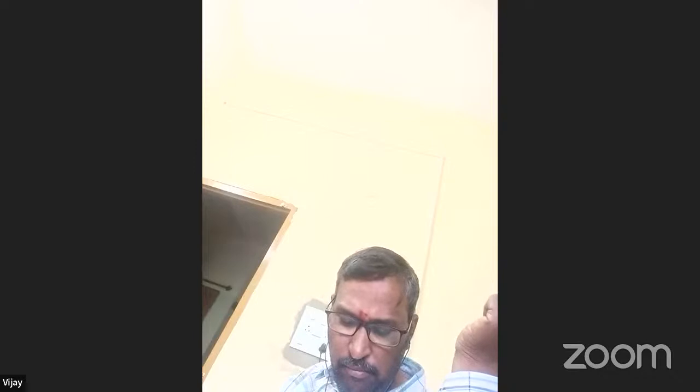What is the Cauchy sequence here? xn will be a sequence in the metric space X. Given epsilon greater than 0, there exists a positive integer N such that for n, m greater than N, d(xm, xn) is less than epsilon. Then the sequence xn is called a Cauchy sequence. What is the Cauchy sequence? I am again telling you: for small n, m greater than capital N, d(xm, xn) is less than epsilon, and the sequence xn is called a Cauchy sequence.